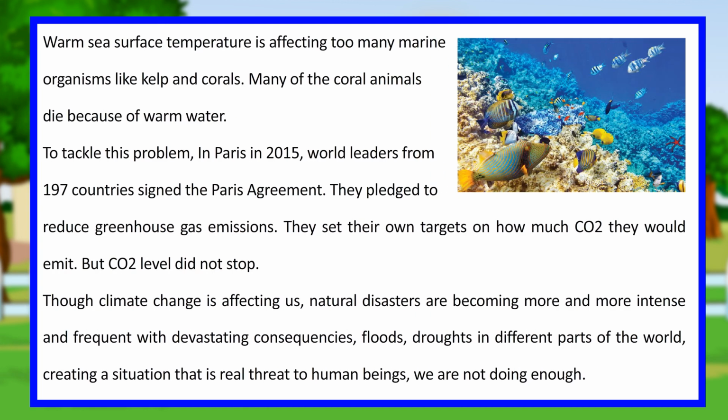Warm sea surface temperature is affecting many marine organisms like kelp and corals. Many of the coral animals die because of warm water. To tackle this problem, in Paris in 2015, world leaders from 197 countries signed the Paris Agreement. They pledged to reduce greenhouse gas emissions. They set their own targets on how much CO2 they would emit. But CO2 levels did not stop rising.